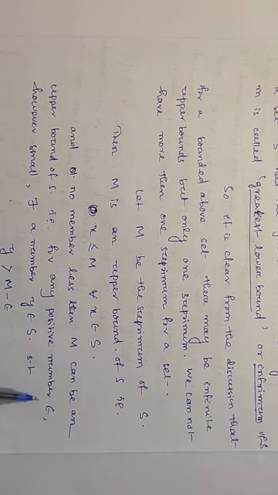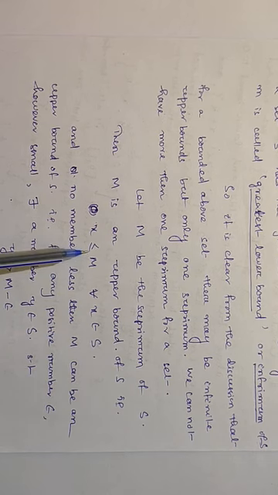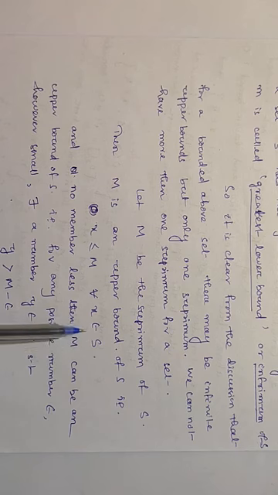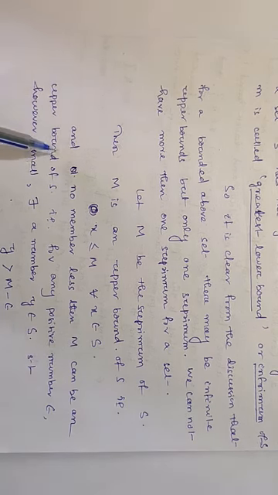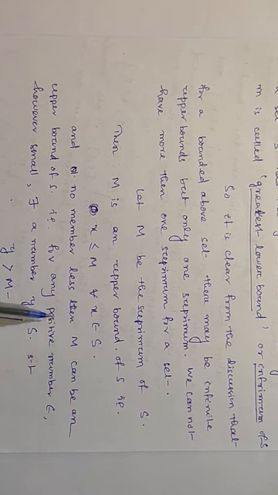For any positive number epsilon, however small, there exists a member y belonging to S such that y is greater than m minus epsilon. If we take a point slightly towards the left of m, then there we get another element of the set S, such that y is bigger than m minus epsilon. That means between m and m minus epsilon there are elements of S.